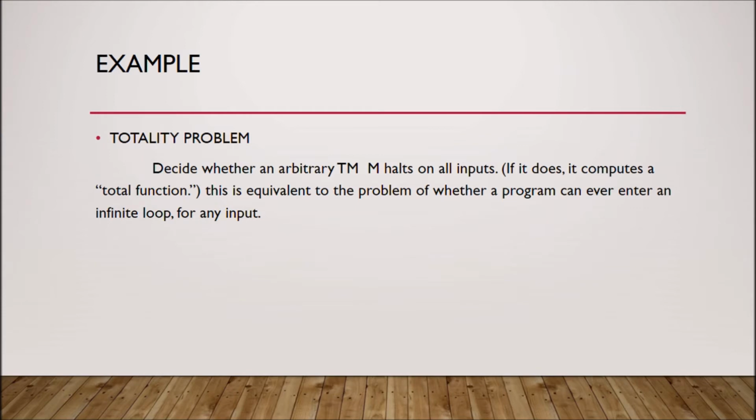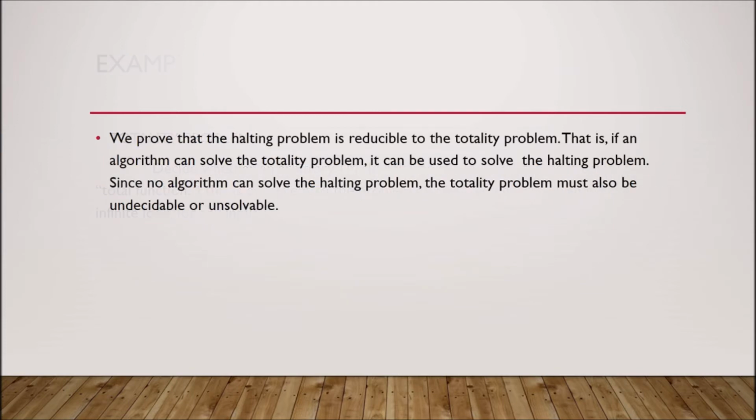the totality problem. The totality problem decides whether an arbitrary Turing machine M halts on all inputs. If it does, it computes a total function. This is equivalent to the problem of whether a program can ever enter an infinite loop for any input.